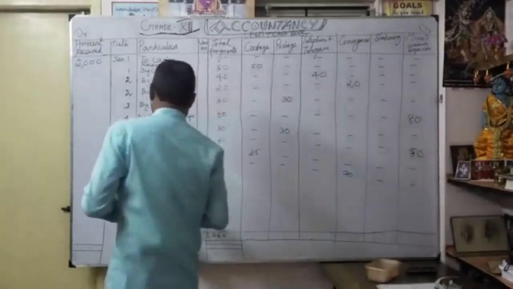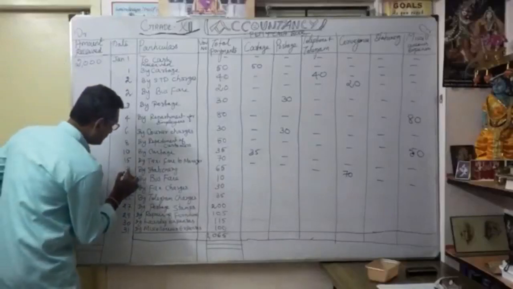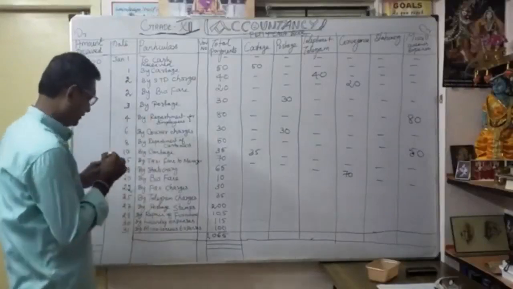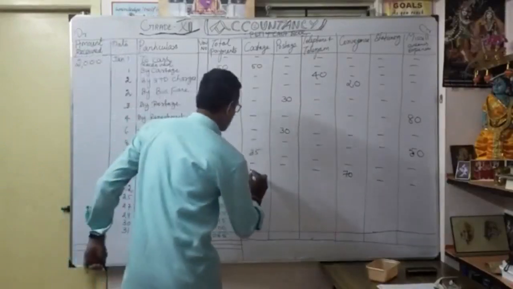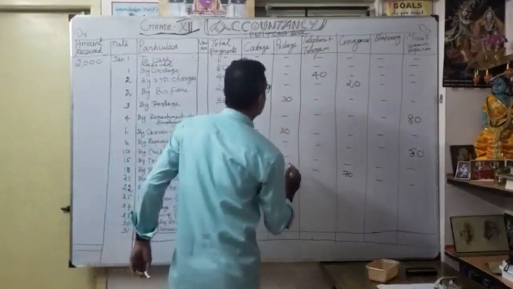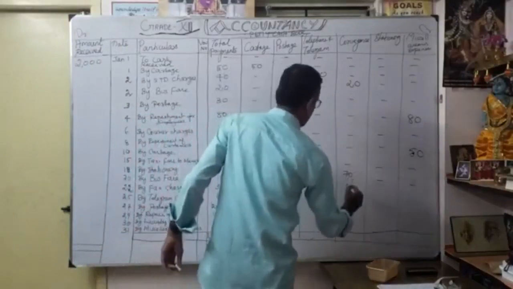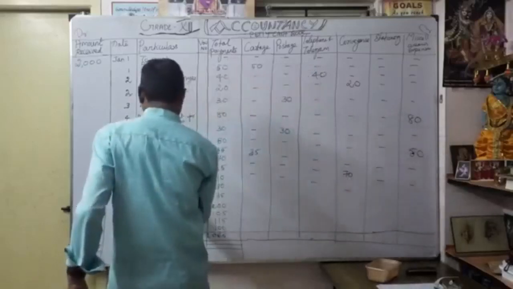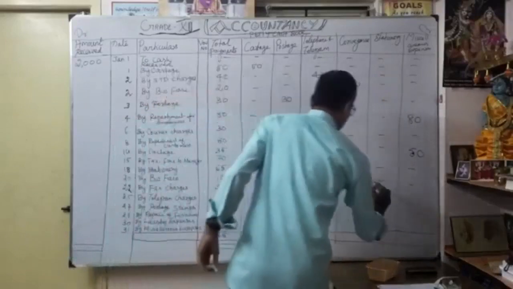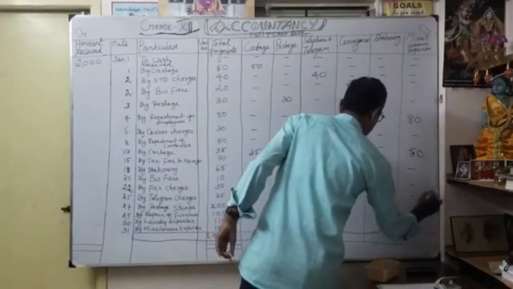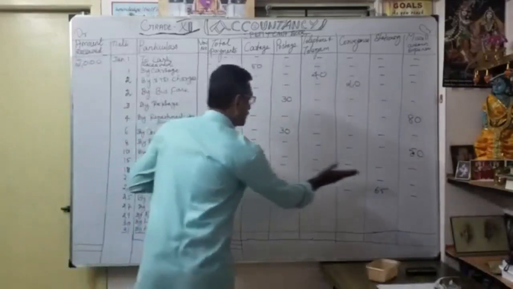Okay. Then stationery. January 18. By stationery, 65 rupees. So you can't allocate cottage. It is not coming under cottage. It is not coming under postage. So maybe telephone telegram? No. There is no conveyance. So it is specifically written by stationery. We created stationery. What is the value? 65 rupees. Okay. Dash. Understood. Maybe costly, it has gone.